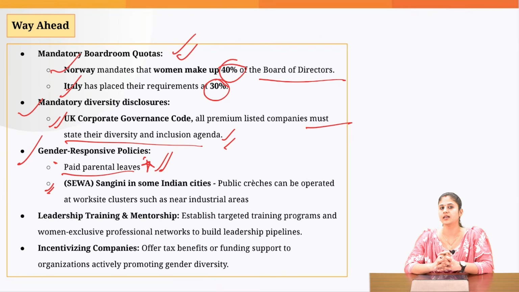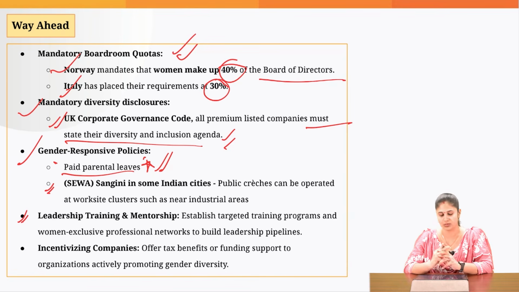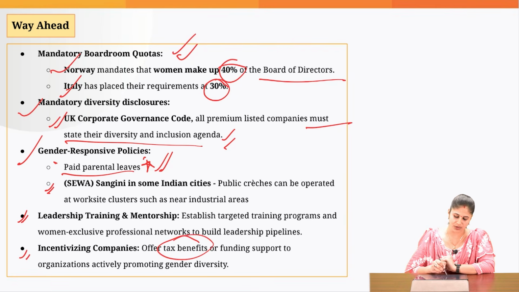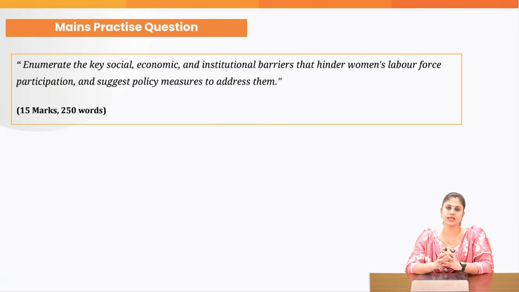Then we need to invest in the crèche facility. We need to provide leadership training and mentorship to the females who are at the mid-managerial position, so that by getting that training and capacity building, we can ensure that they can reach top leadership roles. And lastly, we should incentivize the companies. If a company is ensuring gender diversity, the government should provide some sort of tax benefits to that particular company. That's how we will be able to ensure that the glass ceiling is broken and there is gender diversity at the workplace. That's all that we have to look into when it comes to this particular topic.